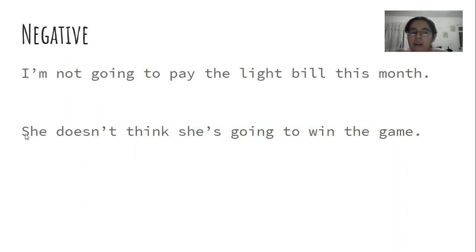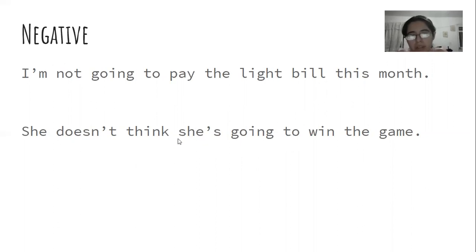And we could also have it like this one. "She doesn't think she's going to win the game." Here we have the subject, "she," and then the one that changes would be this one, "doesn't." She doesn't, he doesn't, it doesn't. And I don't, we don't, they don't, you don't. So depending on the subject, this one's going to be different. Then "think," and then "she's going to win the game."